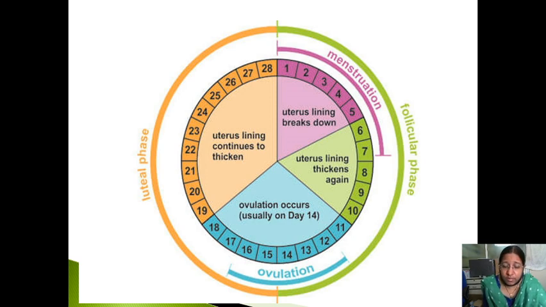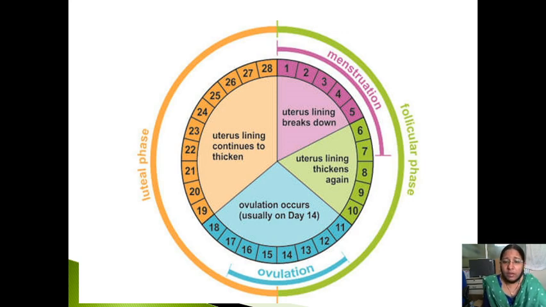This FSH decrease stops the formation of other follicles, and they degenerate. Now you have a mature Graafian follicle. Progesterone has only negative feedback, whereas estrogen has both negative and positive feedback on the anterior pituitary.